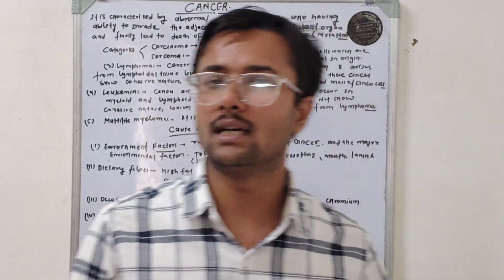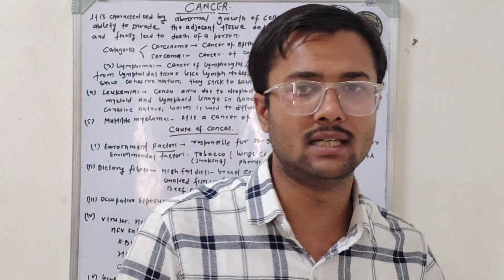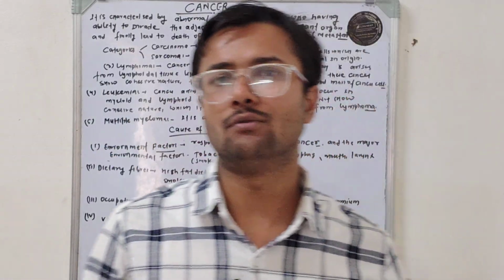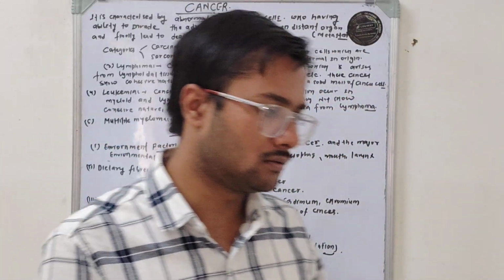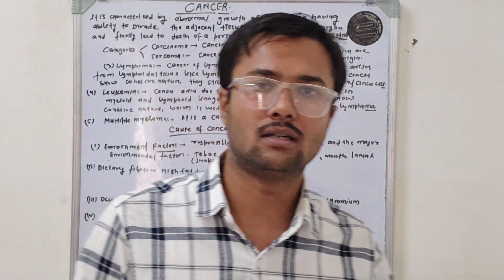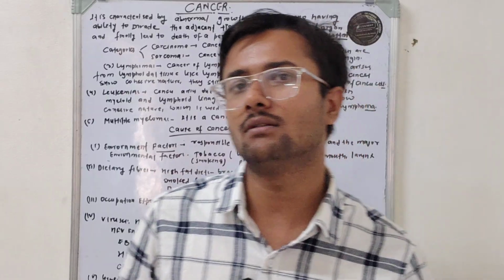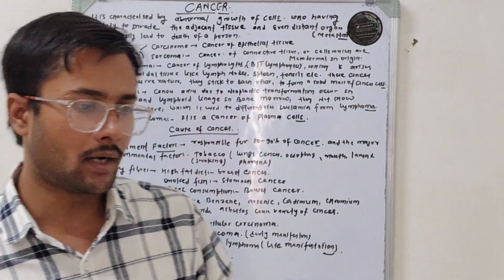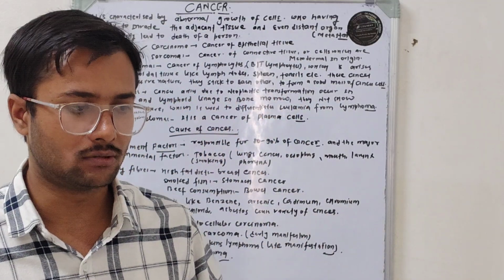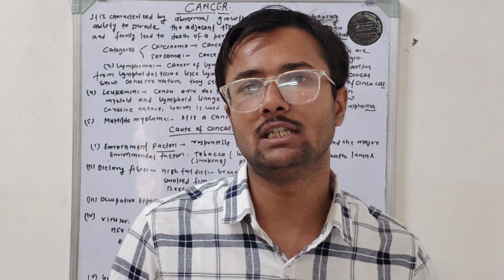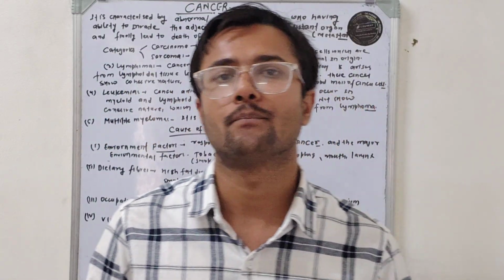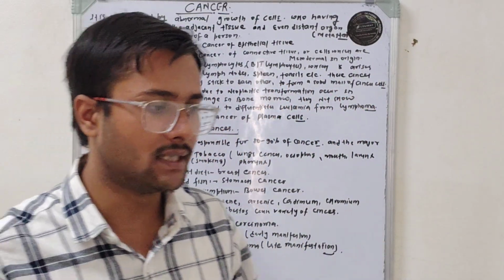Two or three more types of cancer: lymphoma, multiple myeloma, and leukemia. So what are the differences between all these different types of cancers? When we say lymphoma, what is the meaning of lymphoma? Lymphoma means the cancer cell arises from lymphoid tissue. And what is lymphoid tissue? Lymphoid tissue means the tissue of tonsils, spleen, and lymph nodes.